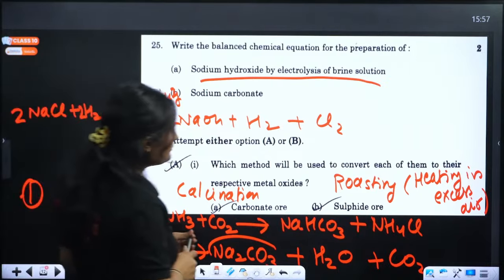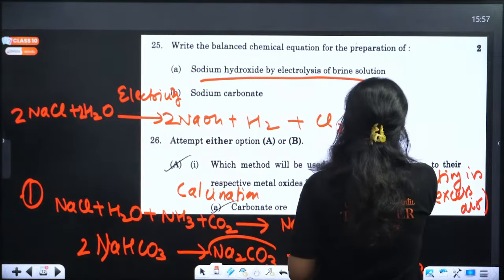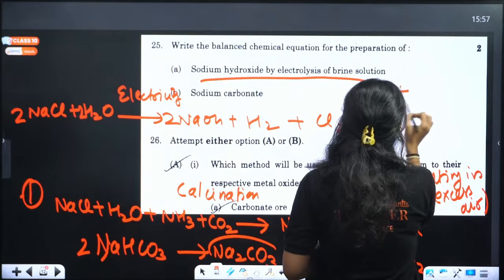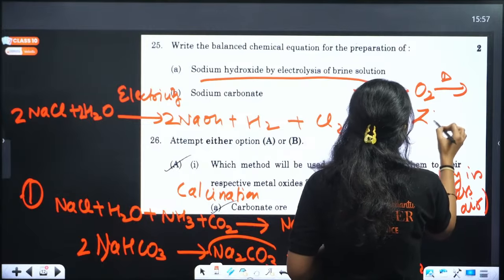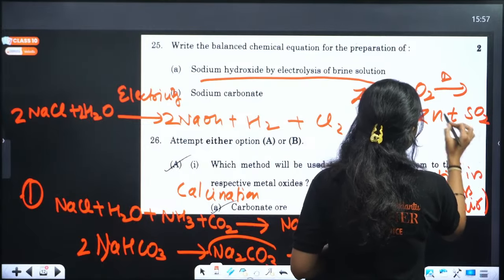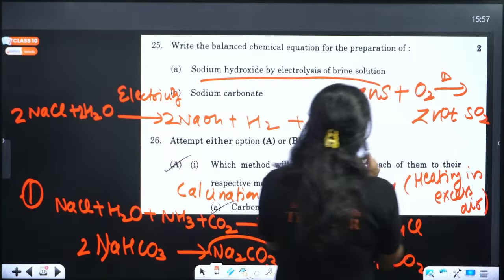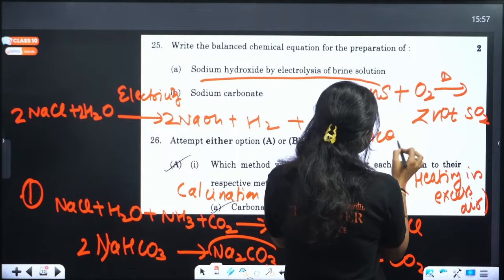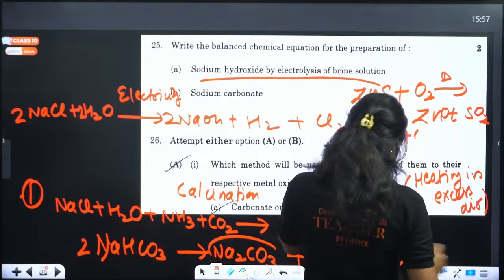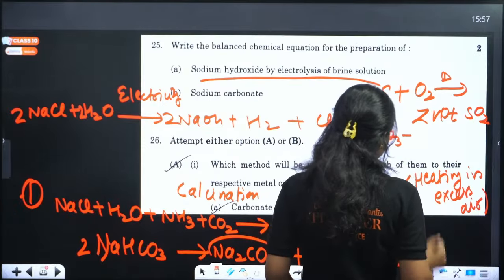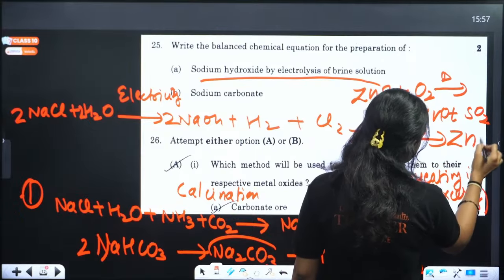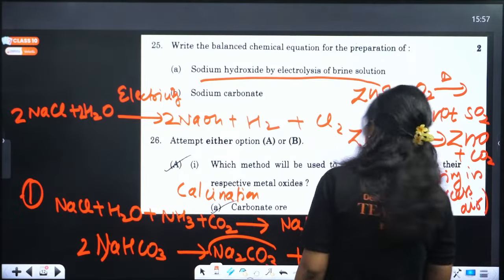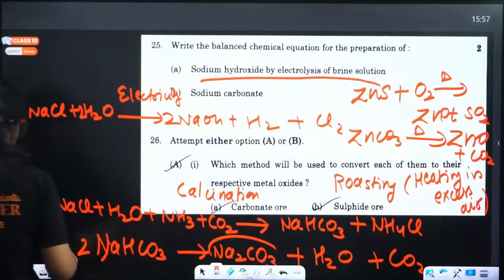If you want an example, zinc sulfide combines with oxygen. If you heat it, what will happen? We will get zinc oxide plus sulfur dioxide. And then if you have zinc carbonate, and you heat it in the absence of air, you will get zinc oxide plus carbon dioxide. Okay, that's how calcination and roasting happen.